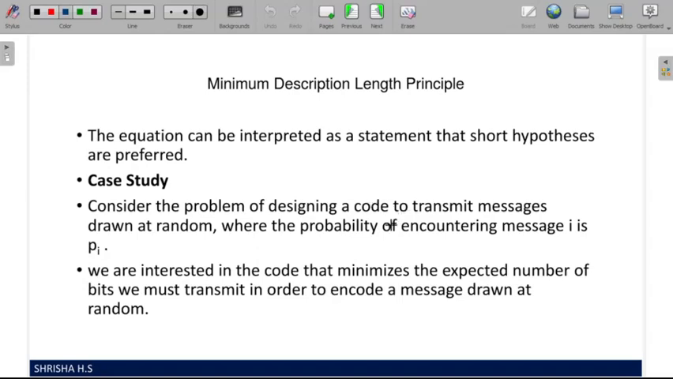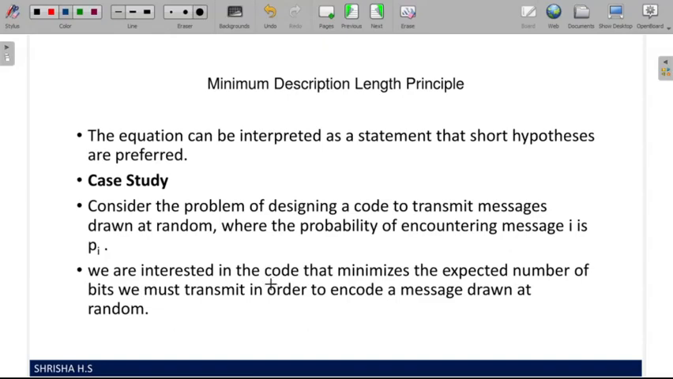Consider the problem of designing a code to transmit messages. Some messages are drawn at random, and we have to encode and transmit them. The probability of encountering message i is P_i. Suppose we have 10 messages, drawn at random and encoded. The probability of encountering the ith message, say the 5th, 6th or 7th, is given by P5, P6, P7, and so on.